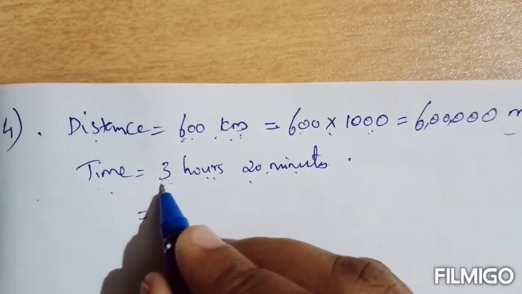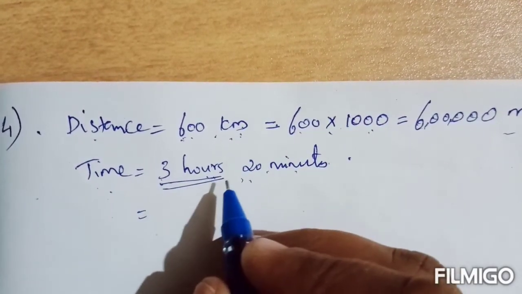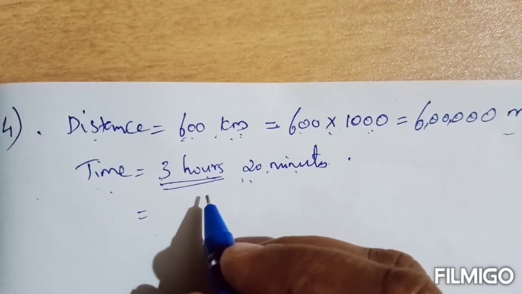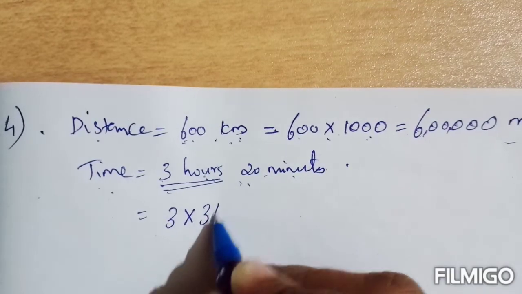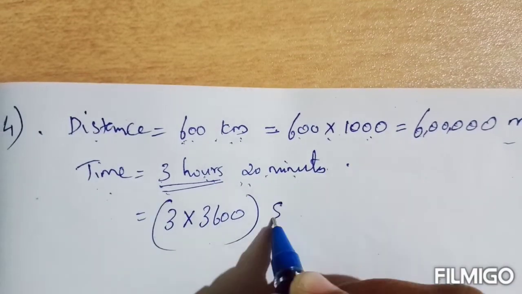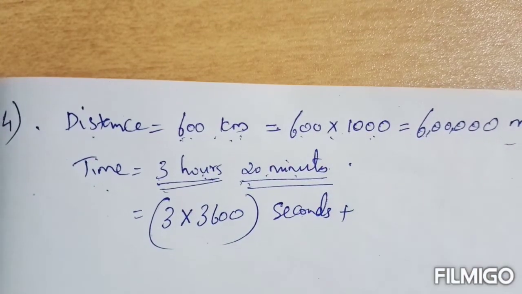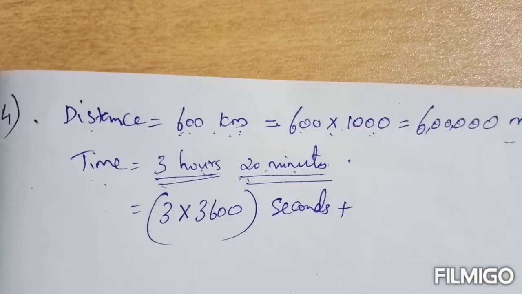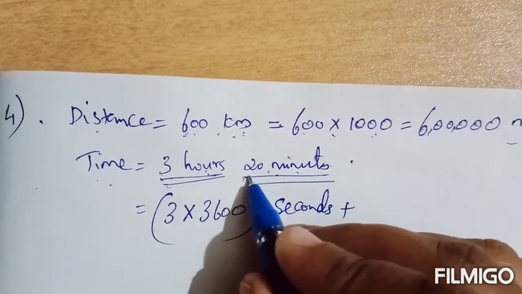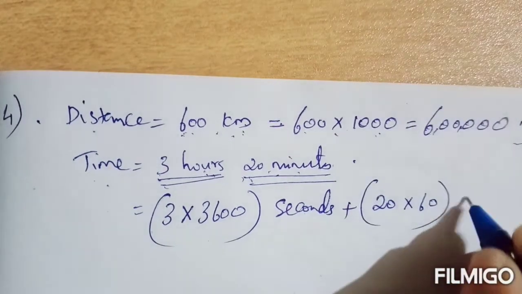So 3 hours, how can you convert to second? In order to convert hours to second, just multiply by 3,600. 3 hours is 3 into 3,600 seconds, plus 20 minutes. How can you convert to seconds? Minutes to second, just multiply by 60. 20 minutes to second, you multiply 20 by 60.